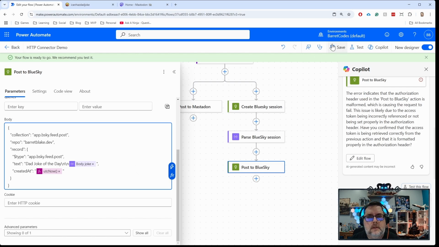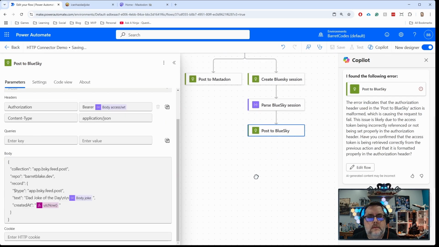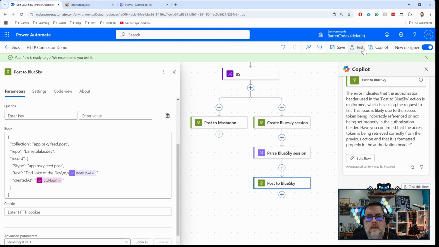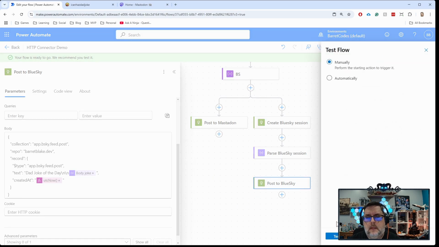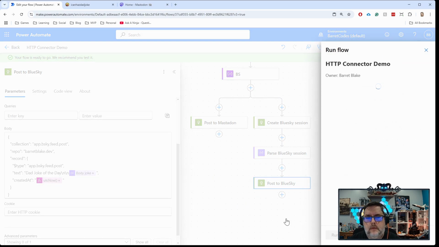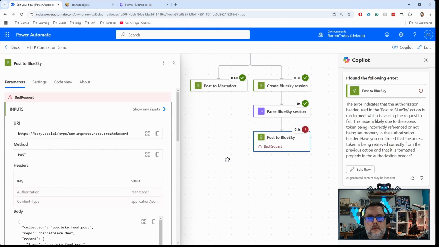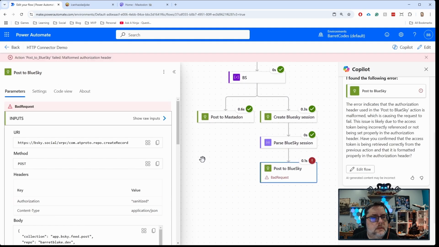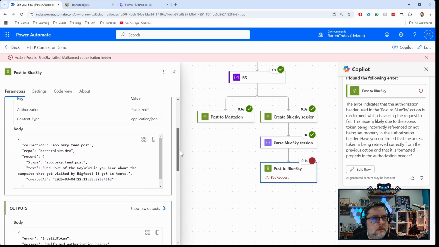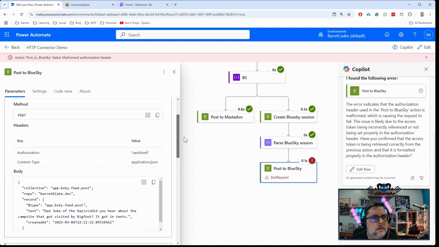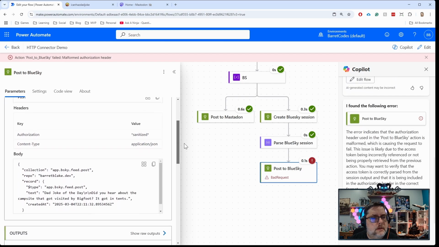There we go. So let's save that and test. Hopefully that fixes both the issues. No, it still doesn't like that for some reason. Malformed authorization header.